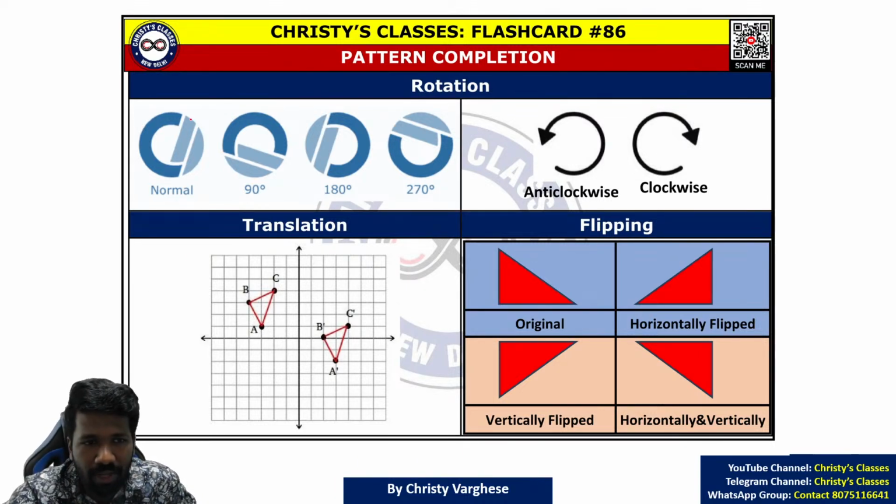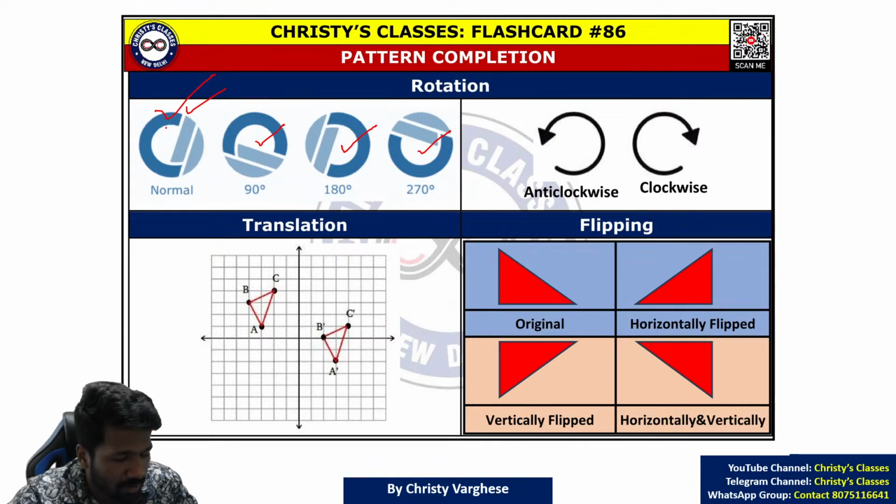For example, if this is the normal image and I turn it 90 degrees clockwise, it will be like this; 180 degrees this way, 270 degrees this way, and 360 degrees means back to the same picture, because 360 means a full circle. That is clockwise rotation. You can do the same for anti-clockwise also. So that is clear, I guess, what rotation is.